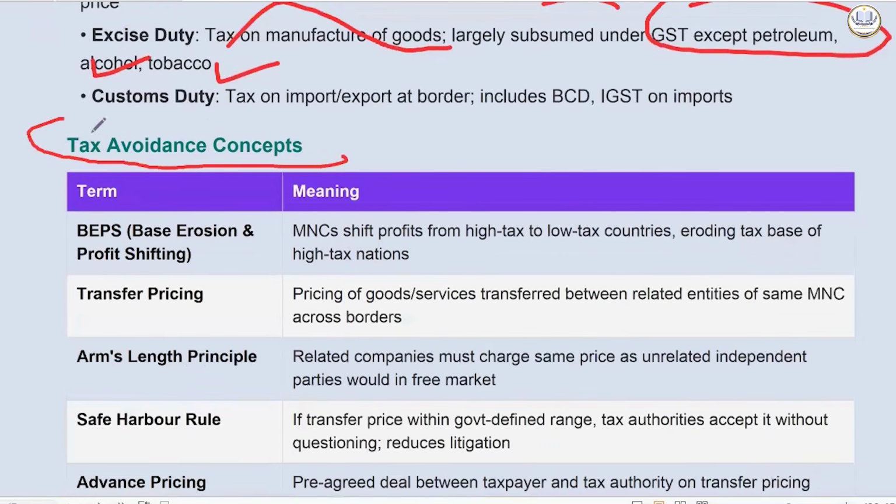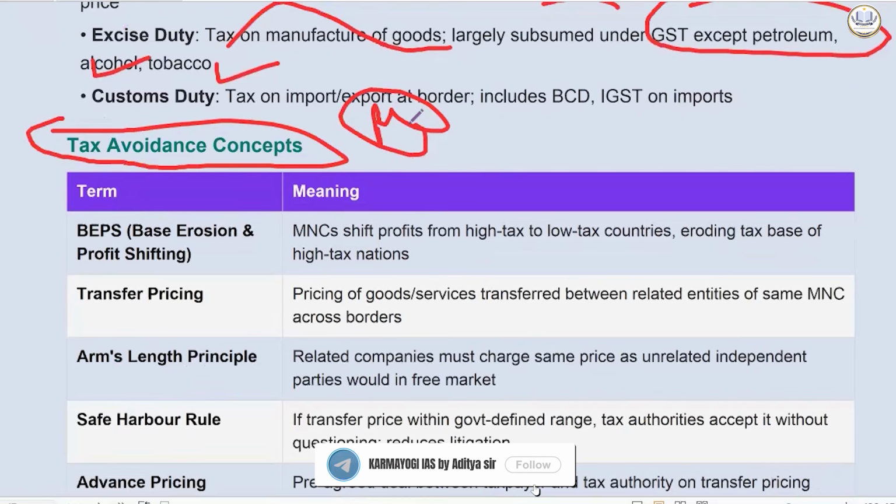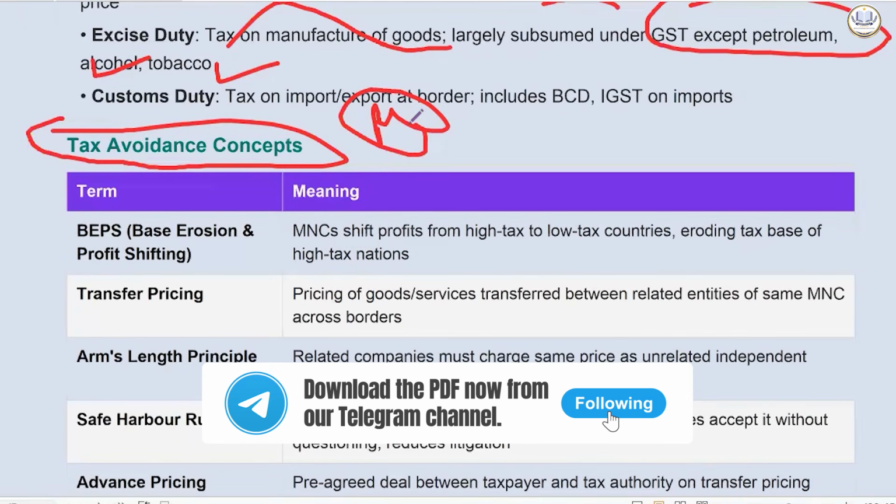Now, tax avoidance concept. You must have heard now, black money. So black money is untaxed. You are not paying tax for the money, undisclosed. And there is a mechanism called tax avoidance. So there are various mechanisms for it.